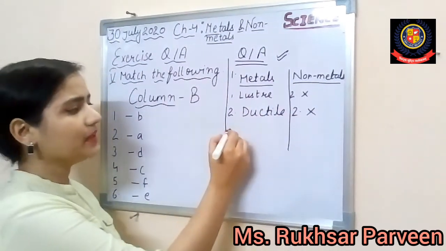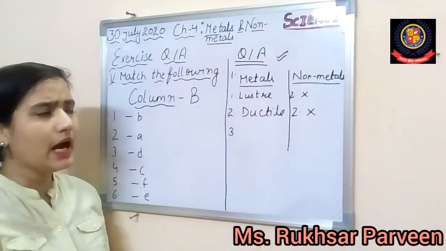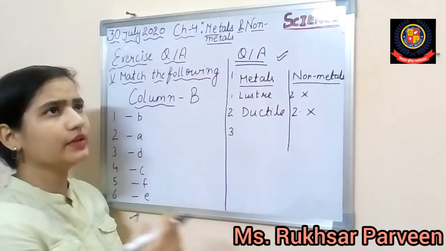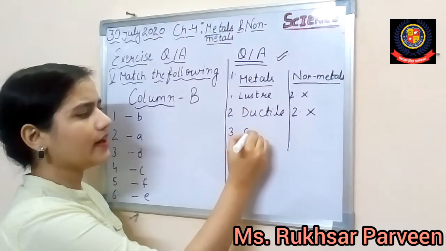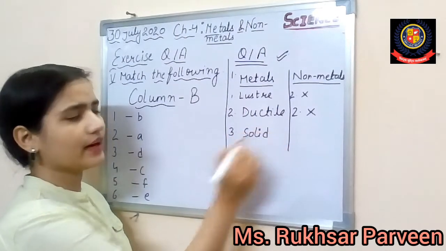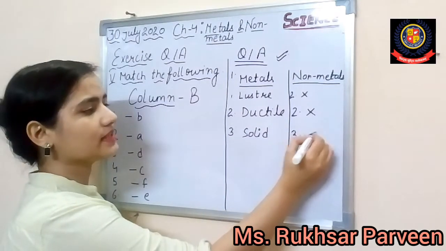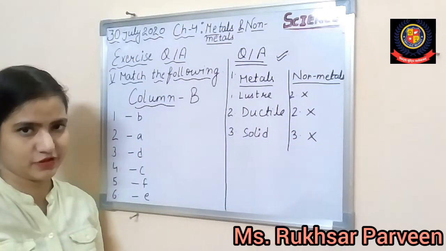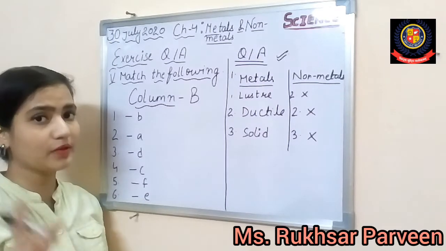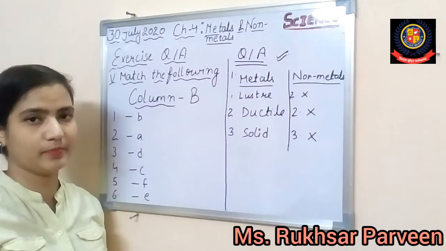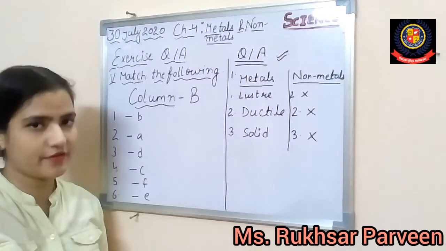Number 3, metals are generally solid at room temperature but non-metals are not solid at room temperature. I'm not talking about every metal and non-metal, I'm talking about generally.